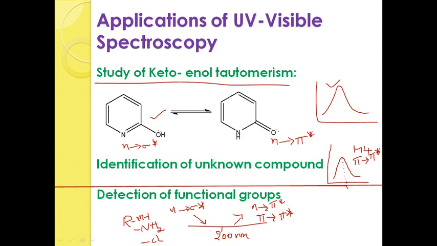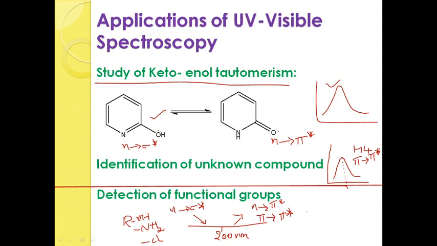So, the absorption spectra below 200 nanometer gives us the information that the compound consists of functional groups ROH or RNH2 or RCl. If the compound is exhibiting absorption after 200 nanometer, then it gives us the information that there is a presence of n to pi star transitions or pi to pi star transitions.